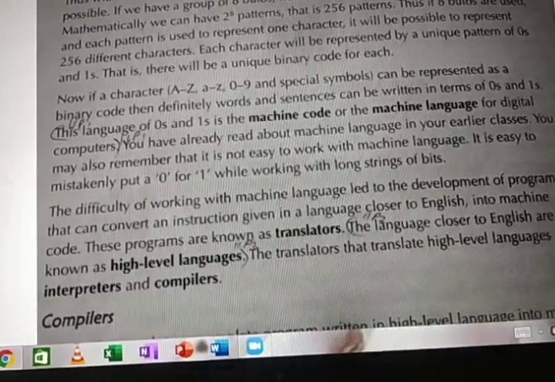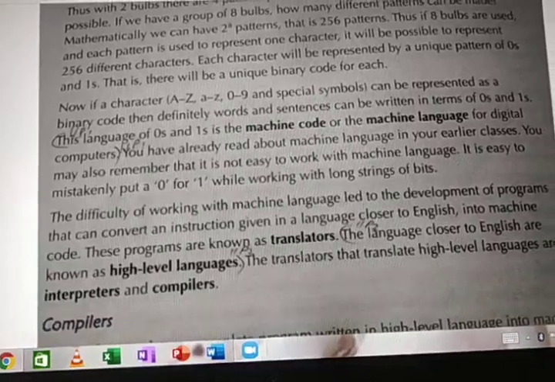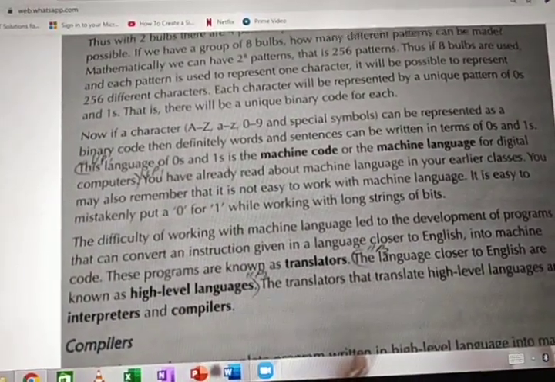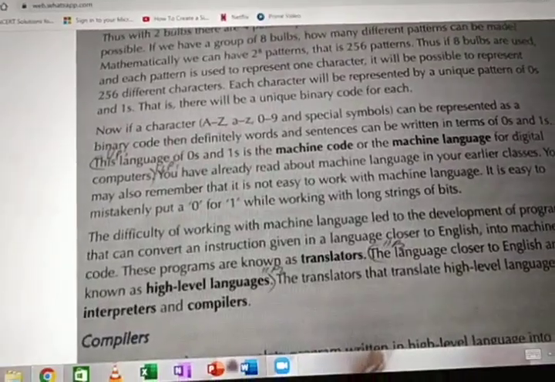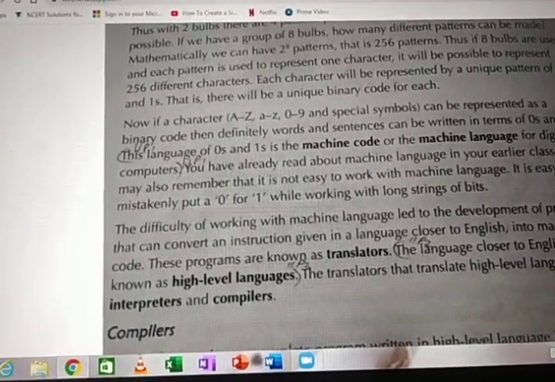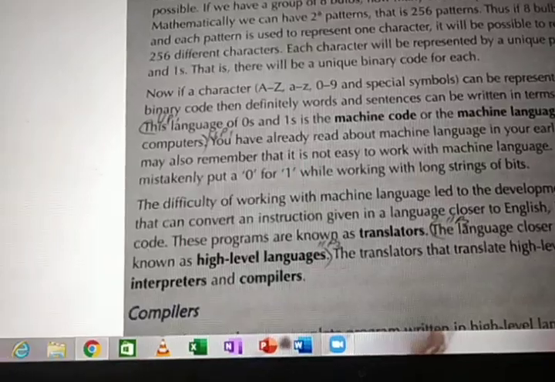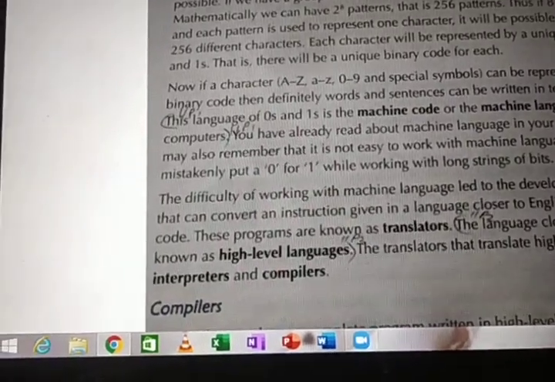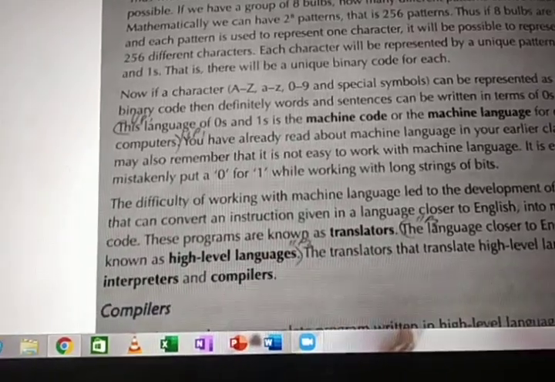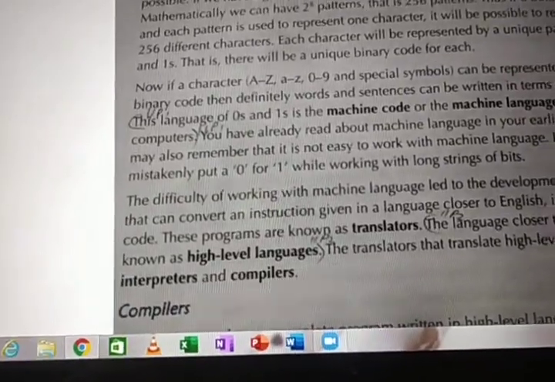It is easy to make a mistake by putting 0 instead of 1. When you try this zeros and ones pattern by referring to the internet, if you forget, just refer to the internet and try doing it by yourself. In any situation, for 0 you may put 1, for 1 you may put 0. Then what happens? That word representation may be wrong, right? If you put it wrong, it will be wrong.